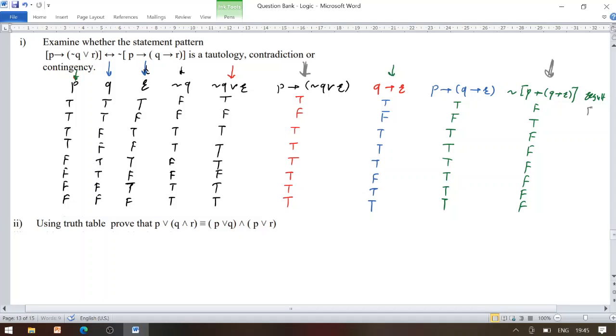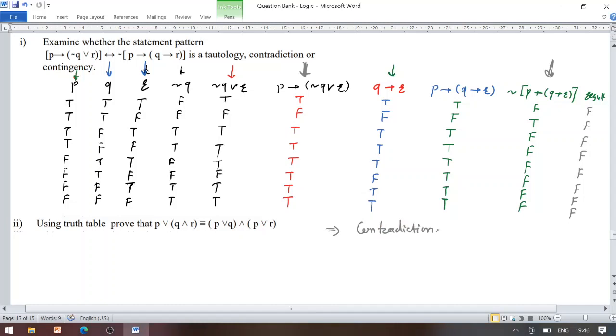So all entries here are false, 4, 5, 6, 7 and 8. So all entries in the last column are to be F only. So the given statement pattern is a contradiction.